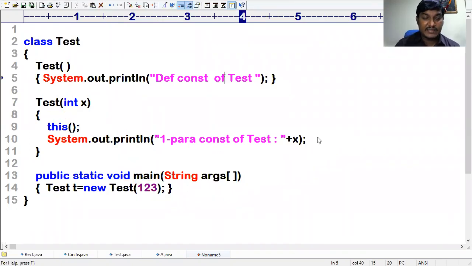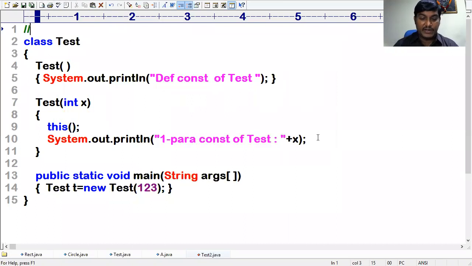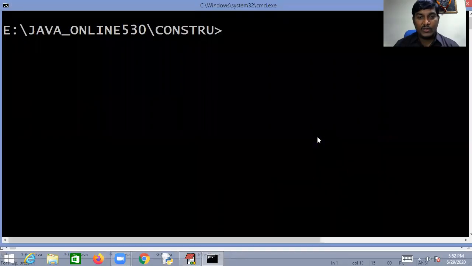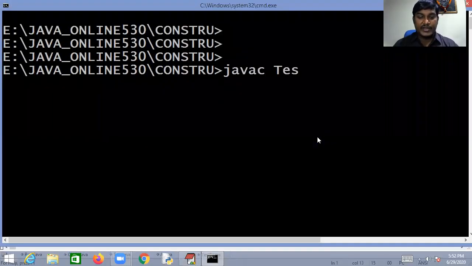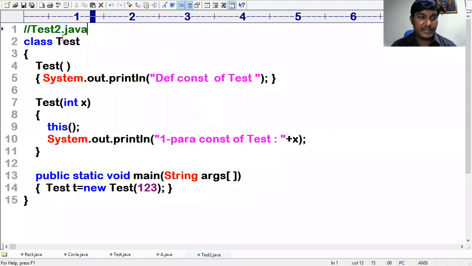Let me check this. I will save this program as Test2.java. Any name will be fine, my dear, don't worry. Go to the file menu and save it. Then run java, and you can write the main class name, which is Test only, not Test2. Don't get confused. The main class name is where the main method is defined.